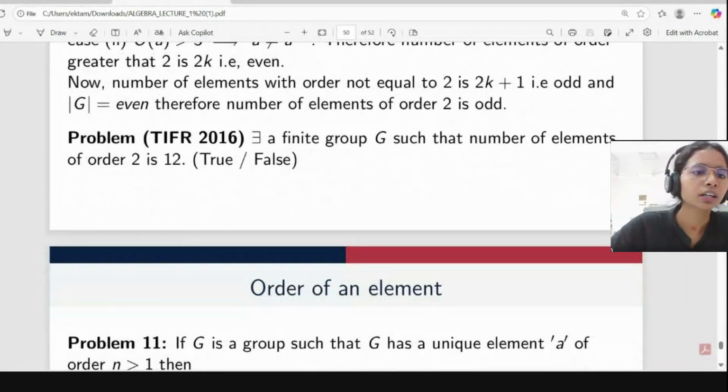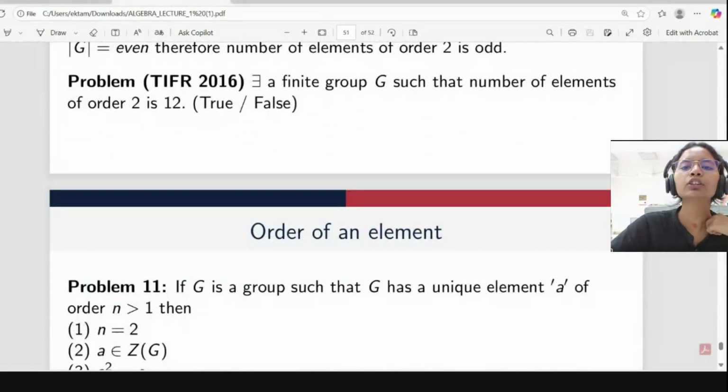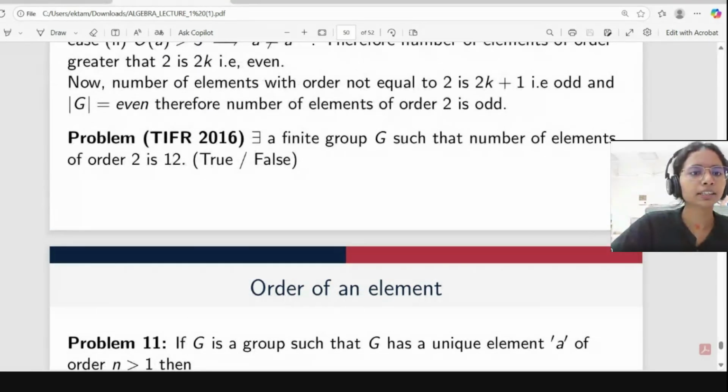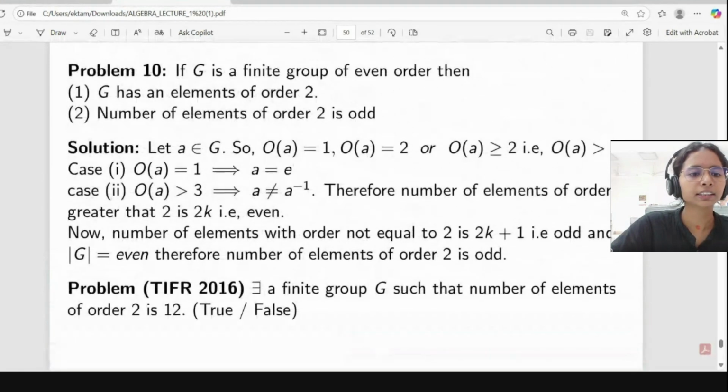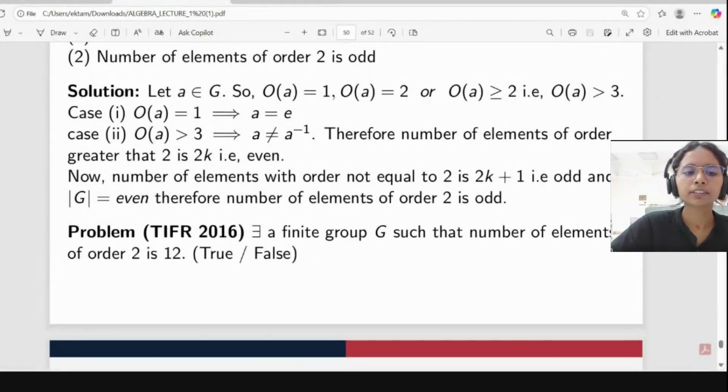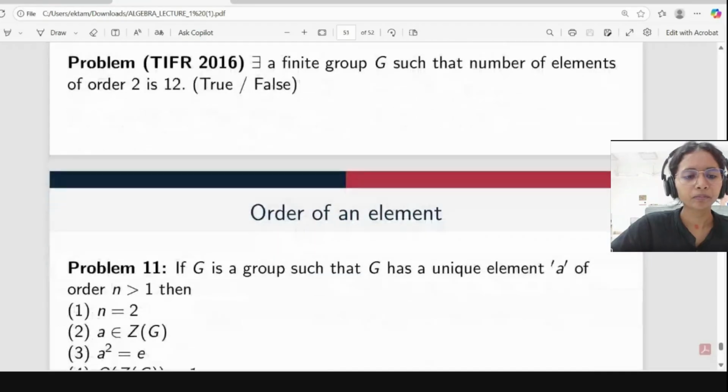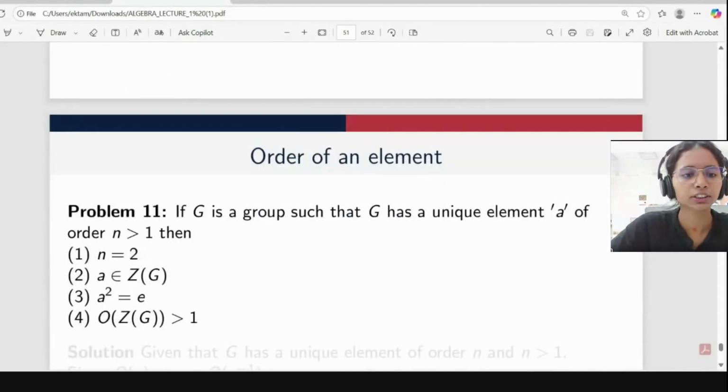So one question: is there a finite group G such that the number of elements of order 2 is 12? Is it correct? Not correct. From the above problem, we can see it should always be odd only. So this is, I think, the last question only.